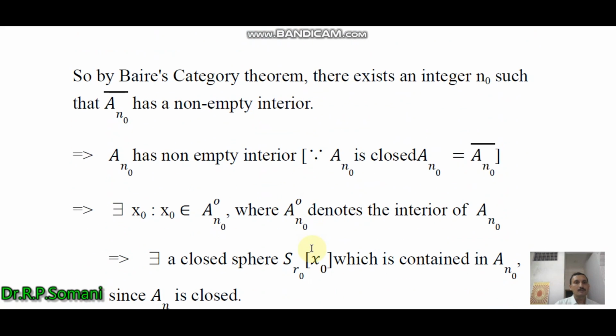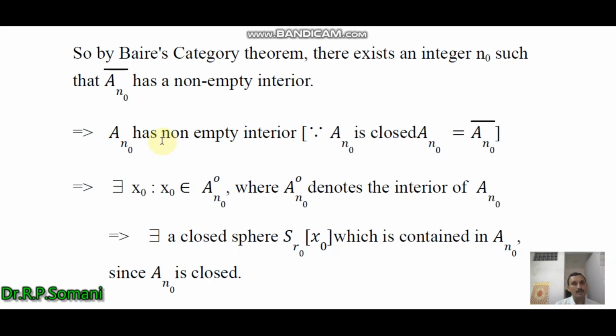Then by the Baire category theorem, because B is a Banach space, it is of the second category, so we apply here the Baire category theorem. It tells us that there exists an integer n0 such that the closure of An0 has a non-empty interior. Because An0 is closed, An0 equals the closure of An0, so An0 has a non-empty interior.